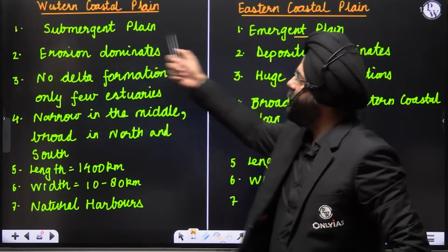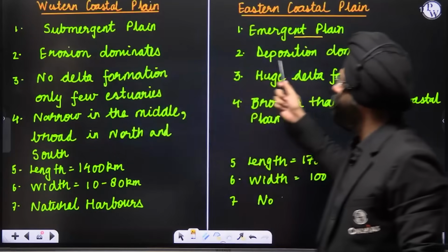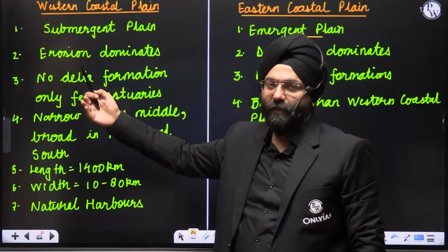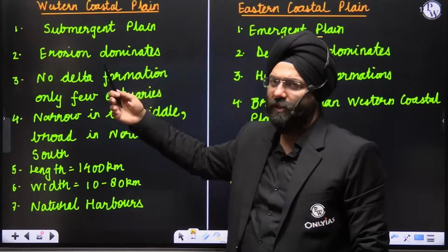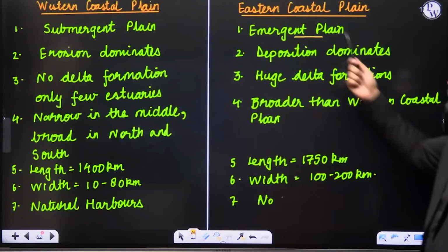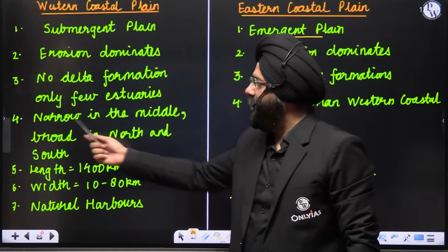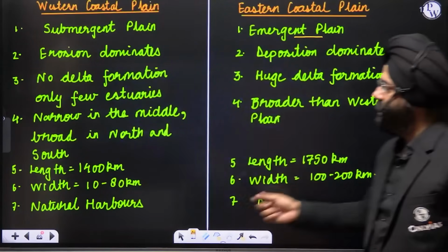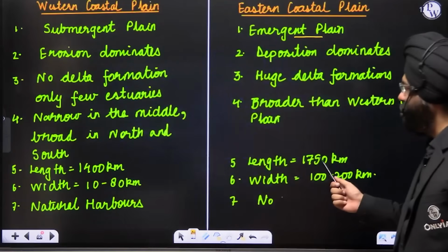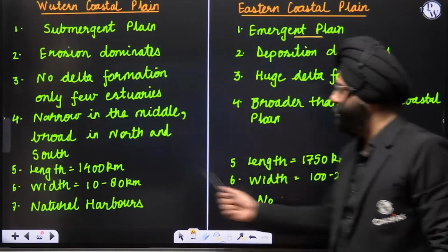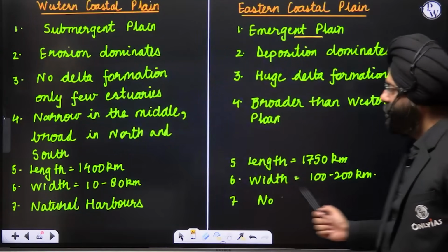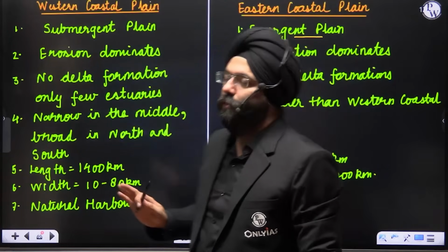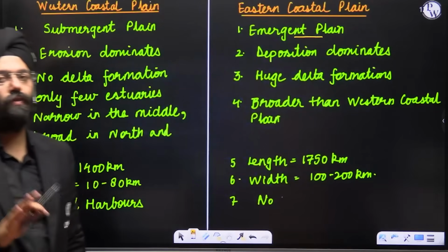So submergent and emergent. Erosion dominates over here, deposition dominates over here. There is no delta formation as precisely takes place in the Western coastal plain. Few estuaries are being found. On the other hand, huge delta formation takes place in the Eastern coastal plain. Narrow in the middle, broad in the north and south, broader than the Western coastal plain. Length is 1400 kilometers, length is 1750. Width is 10 to 80 kilometers, width is 100 to 200. Natural harbors are present. No natural harbors are present here. So this is a broad aspect of the differences that you should be knowing.